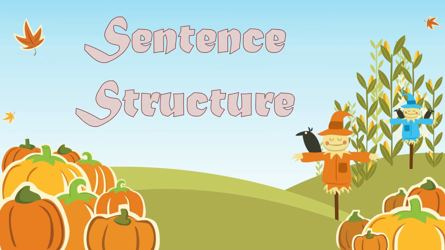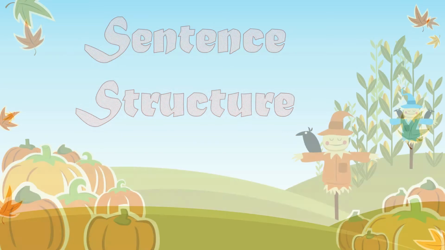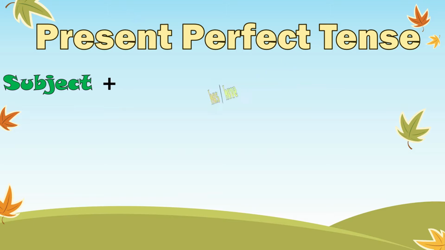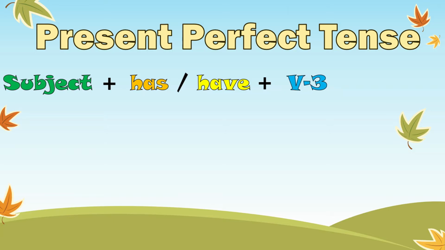Sentence structure. What is sentence structure? How can we make a present perfect tense sentence using a simple sentence? Well, everybody, we are going to use has and have. To make any sentence perfect, we will use has, have and V3. What is V3?